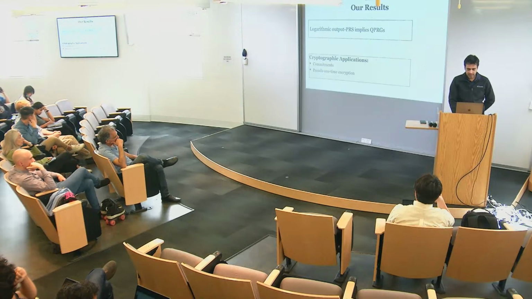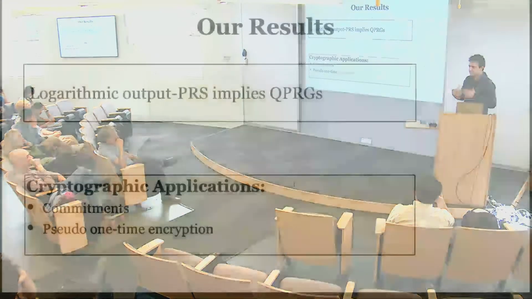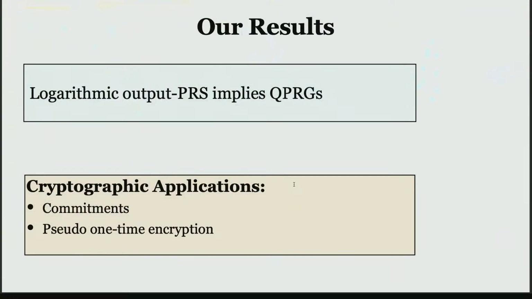Okay, so we're going to look at the relationship between quantum pseudorandom generators and PRS and PRGs. Our first positive result states that any pseudorandom state with logarithmic output implies the existence of quantum pseudorandom generators. I'm going to dive into the results a bit more; this is the informal statement. Secondly, we show that quantum pseudorandom generators can be as useful as classical pseudorandom generators in many applications. Just like you can use classical PRGs to construct commitments, encryption, and so on, you can also use quantum PRGs to get these applications.